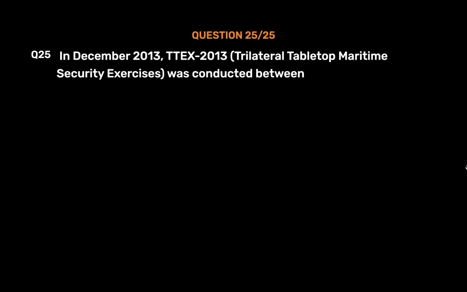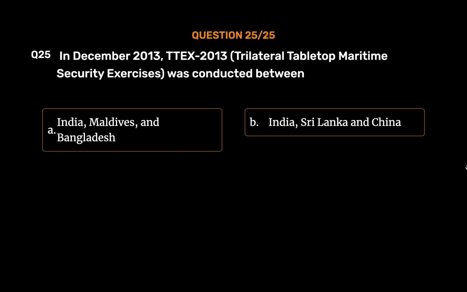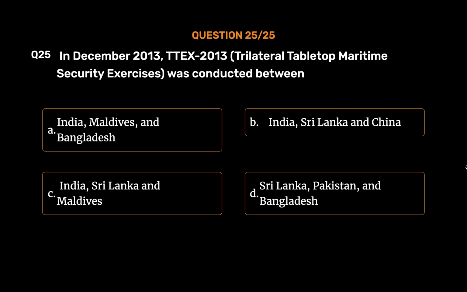Question number 25. In December 2013, the Trilateral Tabletop Maritime Security Exercise was conducted between Option A, India, Maldives, and Bangladesh. Option B, India, Sri Lanka, and China. Option C, India, Sri Lanka, and Maldives. Option D, Sri Lanka, Pakistan, and Bangladesh. The correct answer is Option C, India, Sri Lanka, and Maldives.